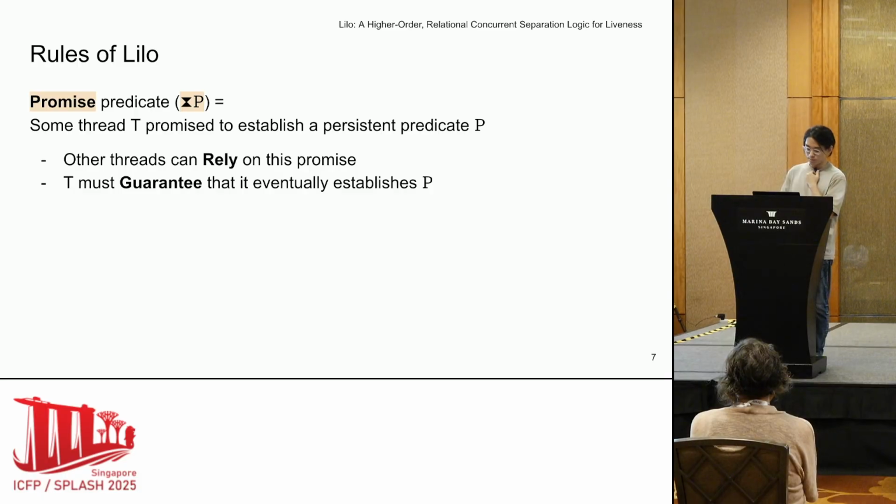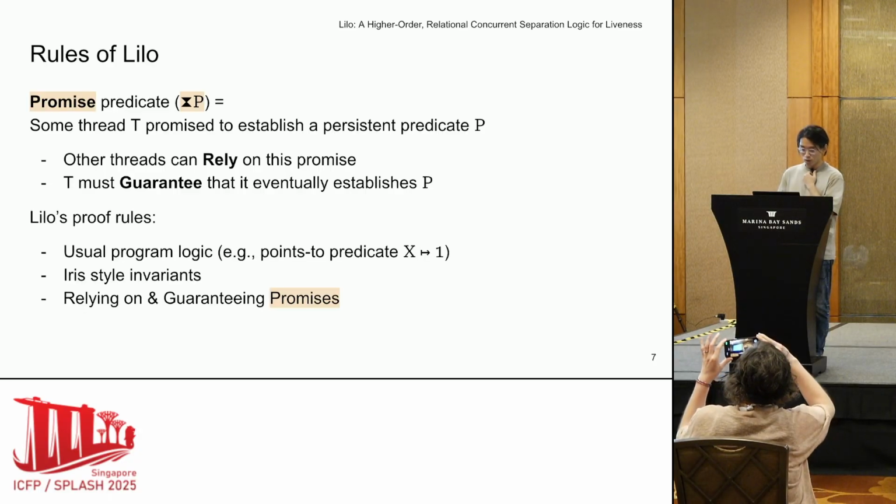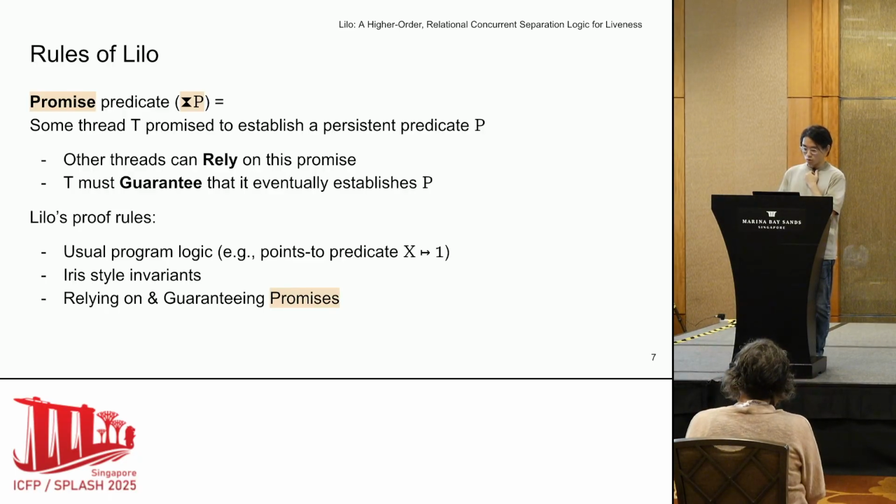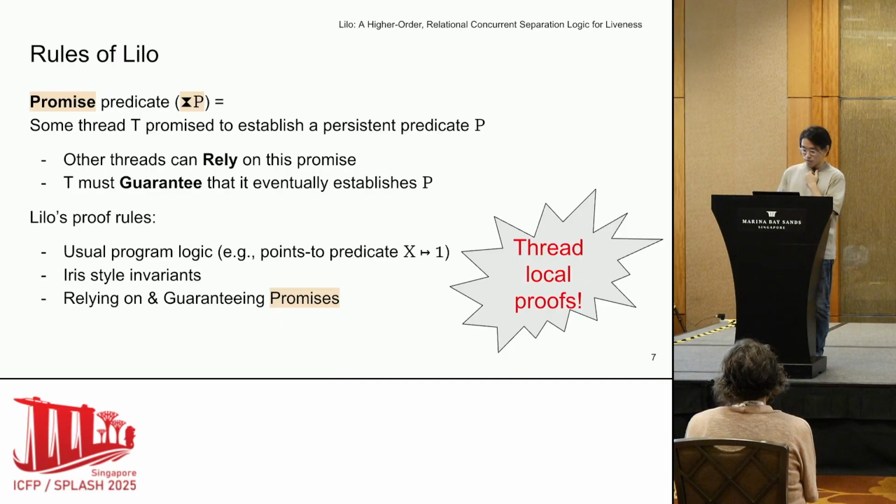So, what is a promise? It's a Lilo predicate. That means that some thread T promised to establish a persistent predicate P, and I highlight it using orange. Then other threads can rely on this promise, and the thread T must guarantee that it eventually establishes the predicate. Then Lilo's proof rules involve the usual program logic, such as the points-to predicates for memory accesses, and Iris-style invariants, and rules for relying on and guaranteeing promises. I want to emphasize that Lilo's proofs are thread-local thanks to the promise mechanism.